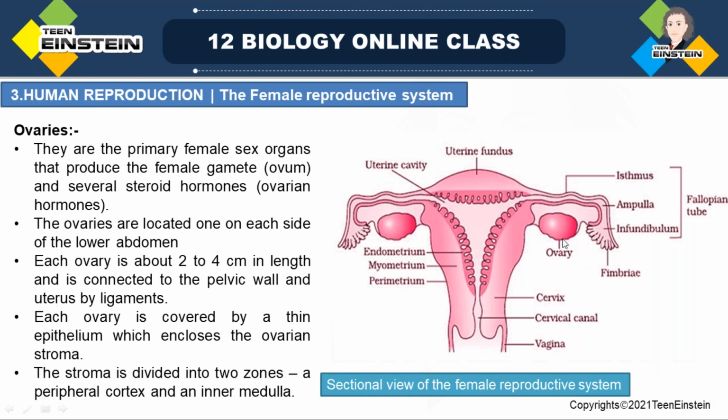Each ovary is covered by a thin epithelium, and that thin epithelium encloses the ovarian stroma. Inside that epithelium, the ovarian stroma is present.